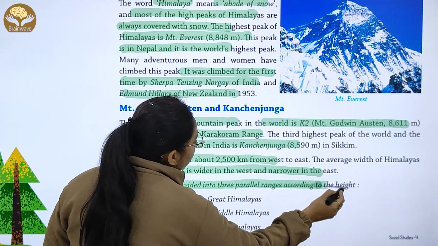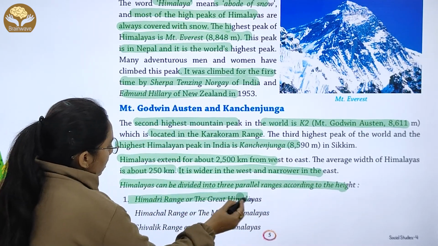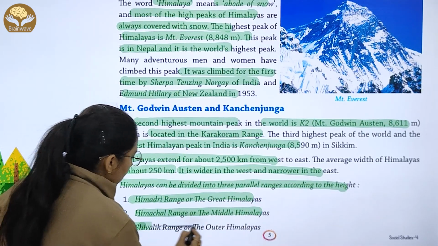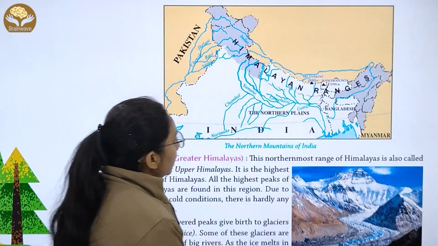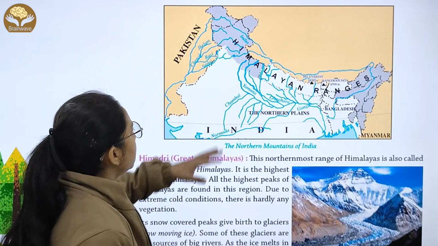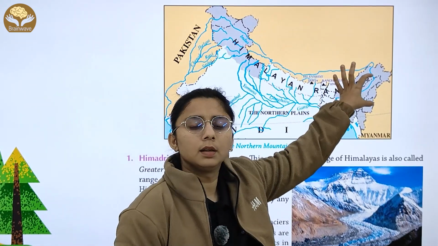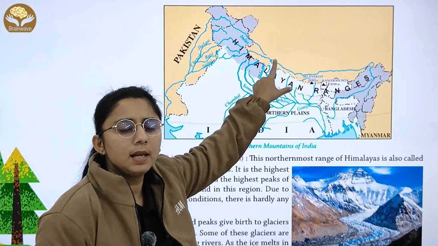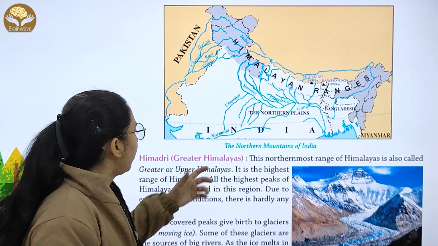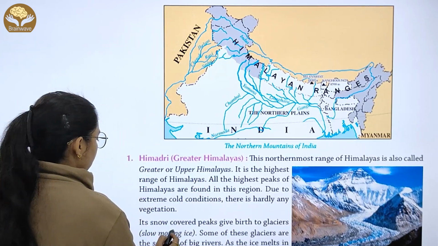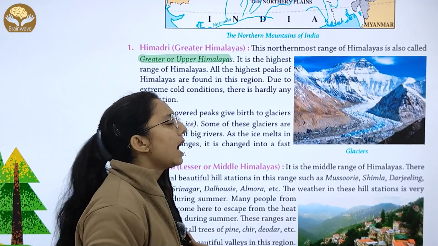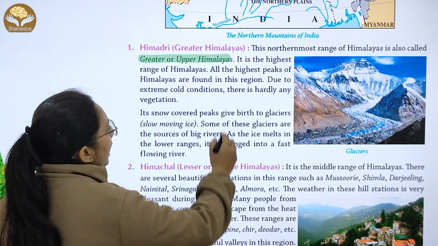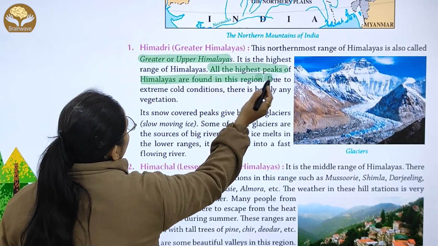The Himalaya can be divided into three parallel ranges: Himadri, the Great Himalaya; Himachal, the Middle Himalaya; and Shivalik, that is the outer Himalaya. This is your Himalayan region, and we have Great Himalaya, Middle Himalaya, and Lesser Himalaya. First is Himadri, the Greater Himalaya. The northernmost range of the Himalaya is called the Greater or Upper Himalaya. It is the highest range of the Himalaya, and all the highest peaks of the Himalaya are found in this region.